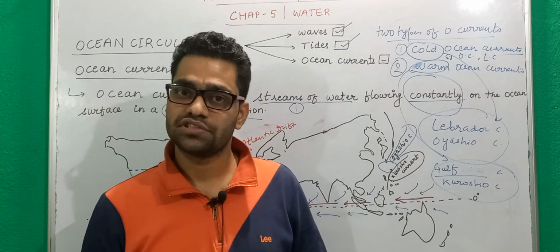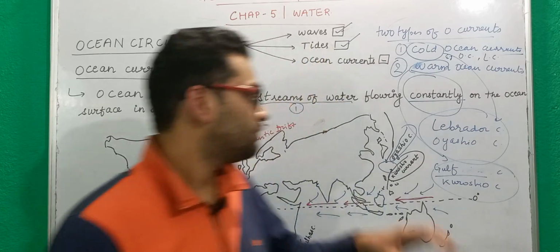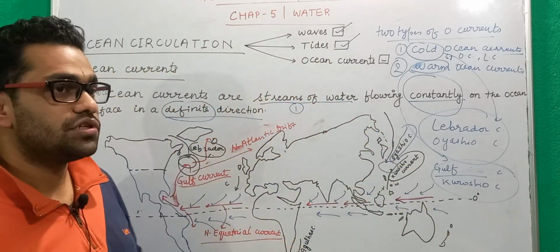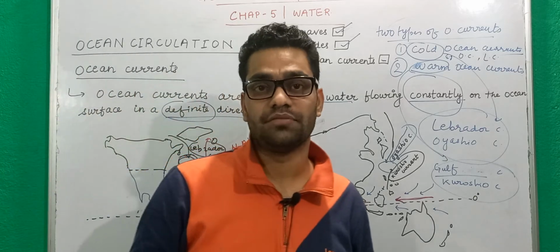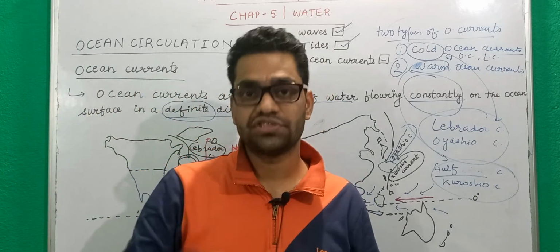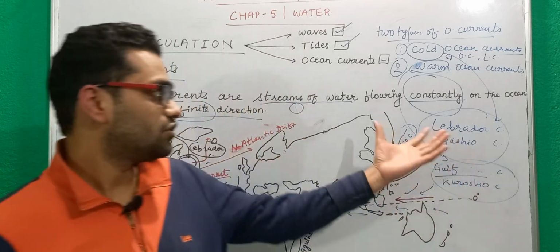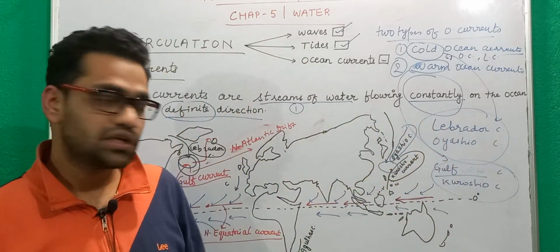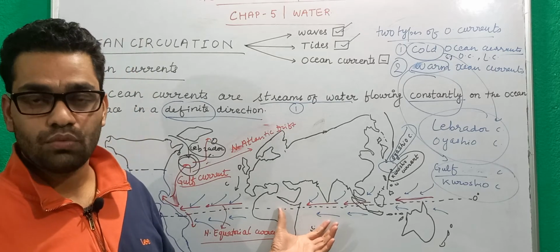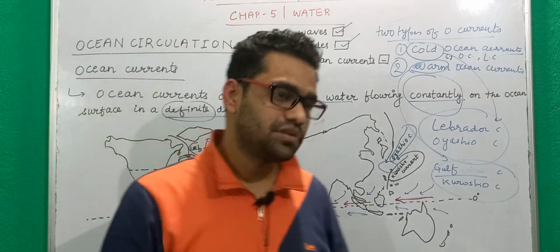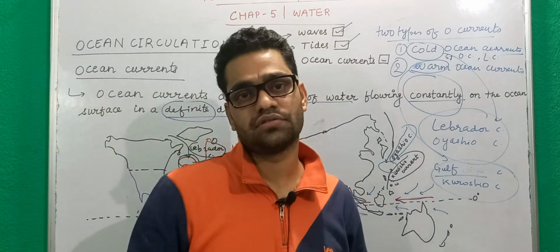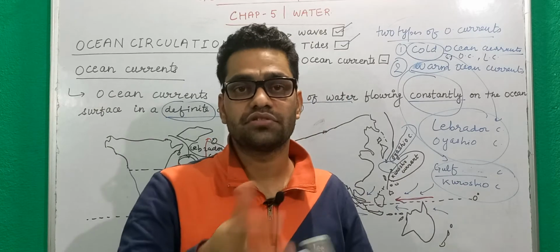Similarly, in the northern and southern hemispheres of the earth, the amount of insolation received is very minimum. And because of this temperature difference, on one part of the ocean you are getting the colder current, and the other part is getting warmer. So with the movement of these currents, there is a regulation of temperature.